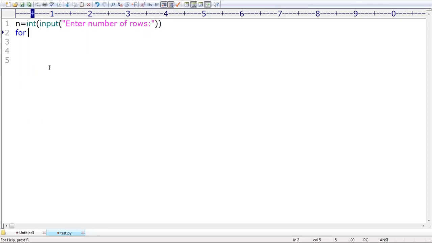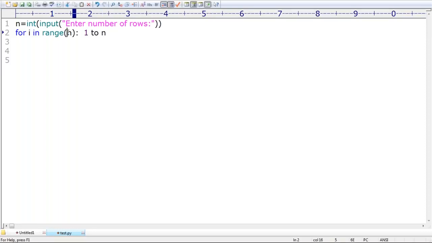Now for I in range of n, if I take it like this, there is a bigger problem. What is the first I value? 0, because range of n always considers 0 to n minus 1. I don't want to start from 0. I want to start from 1 to n.